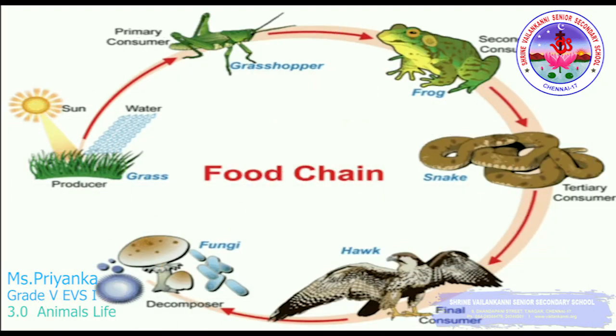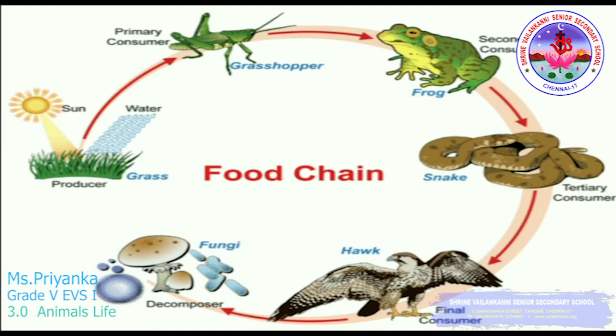Now I will show you a very big food chain. So see, always the producer is a plant. Here they have given the example as grass, and the next, the primary consumer, is a grasshopper. The secondary consumer is a frog, which will eat the grasshoppers. Next, the tertiary consumer is a snake. So the snakes will be eating the frog. And the final consumer here they have given as a hawk. So these are small examples for the food chain.